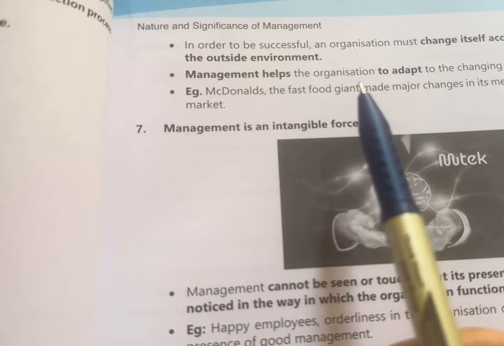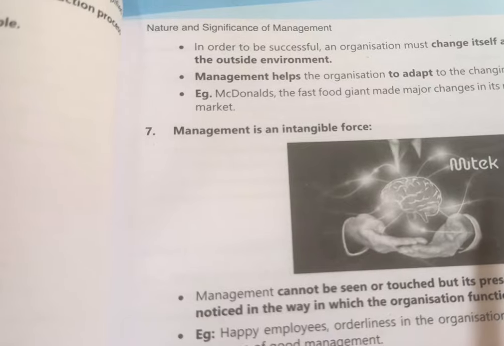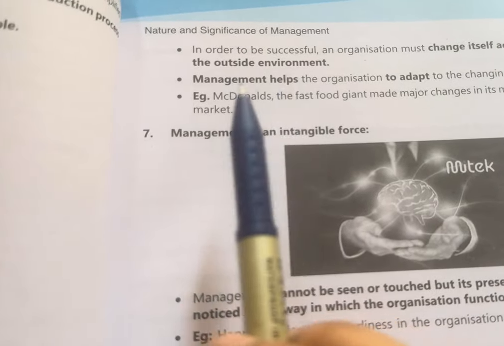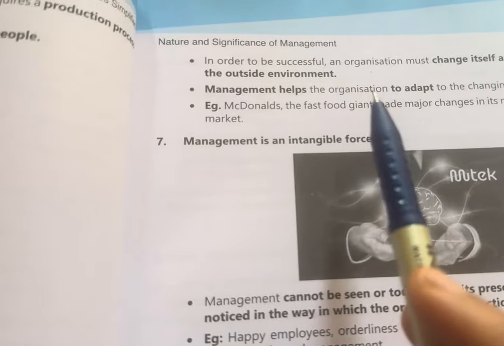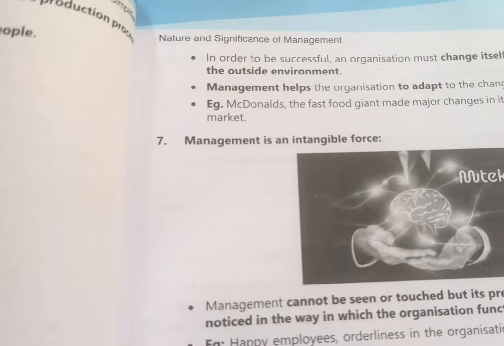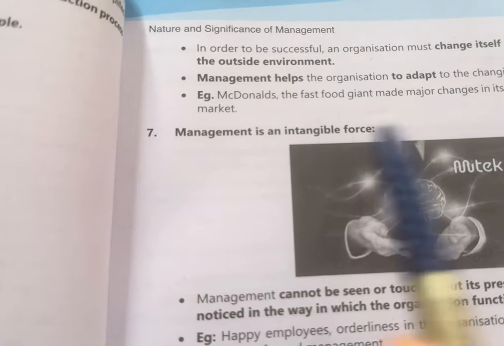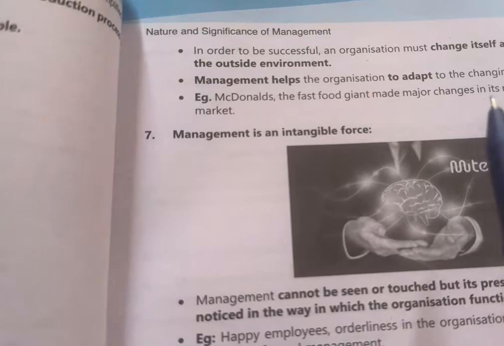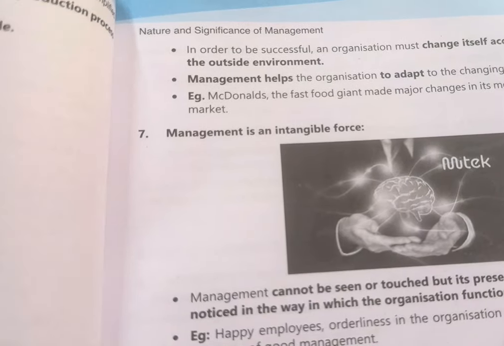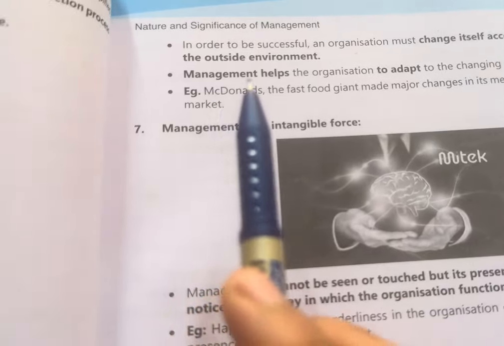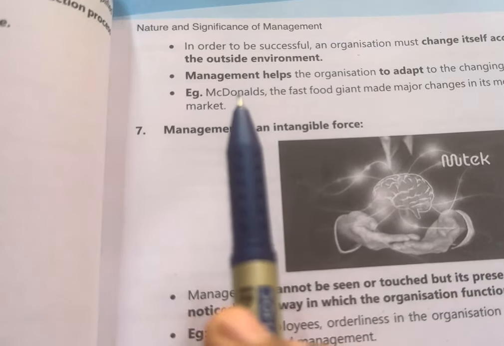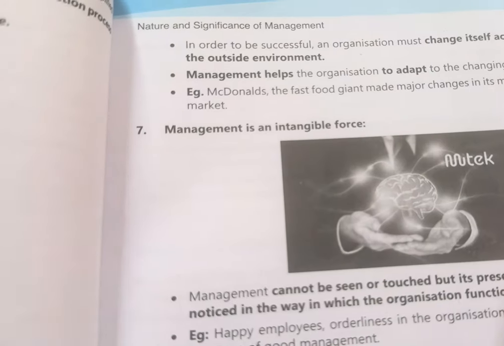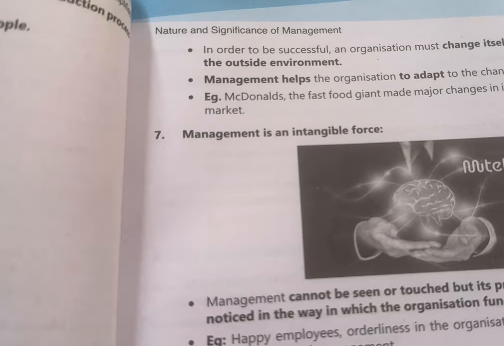Management helps the organization to adapt to the changing environment. Through management, the organization adapts according to the changing circumstances. Example, McDonald's, the fast food giant, made major changes in its menu to serve the Indian market. So here they are giving the example of McDonald's. McDonald's adapted to the changes occurring in the environment.